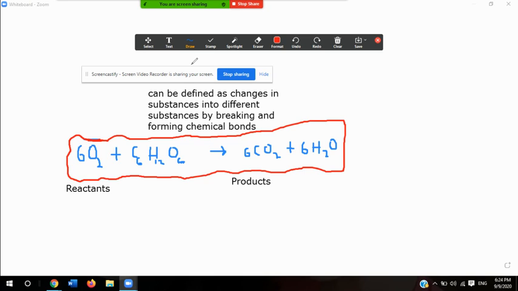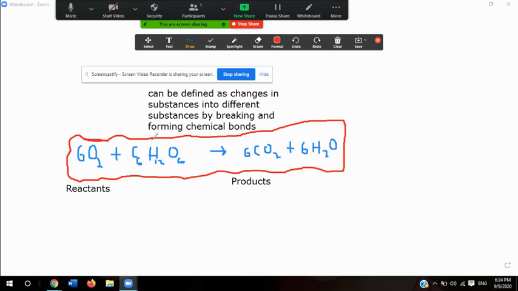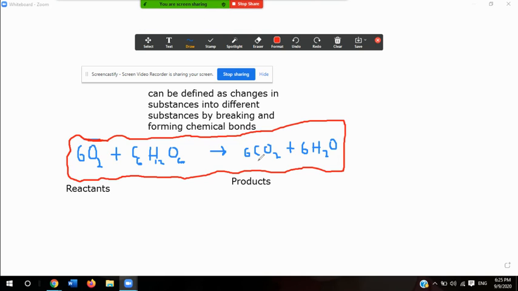So whenever, for example, these bonds are broken, to break these bonds I have to add energy, and to form the products, energy is released.